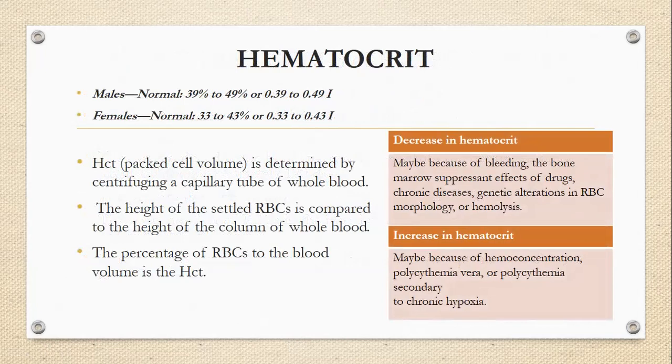Hematocrit is the packed cell volume and we compare it with the column of whole blood. If there is a decrease in hematocrit in the lab test, the possible causes might be bleeding, bone marrow suppressant effects of the drugs, etc. And if there's an increase in hematocrit, maybe because of polycythemia vera, this is a type of cancer in which there is a thick production of RBCs.